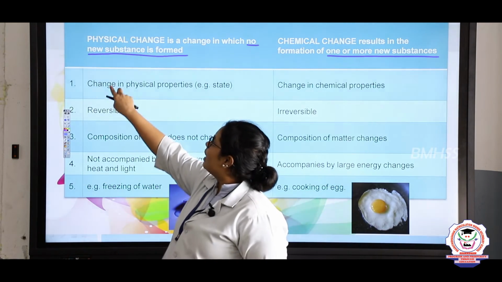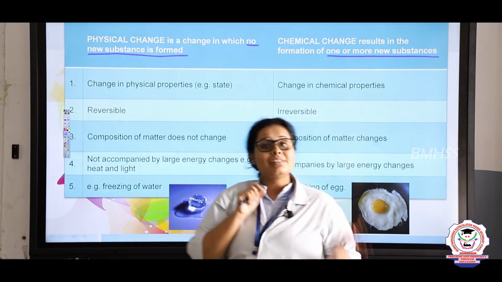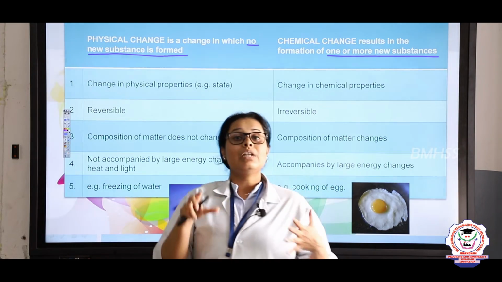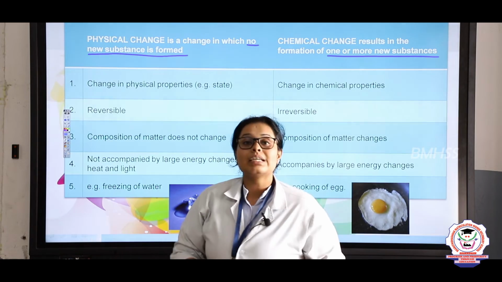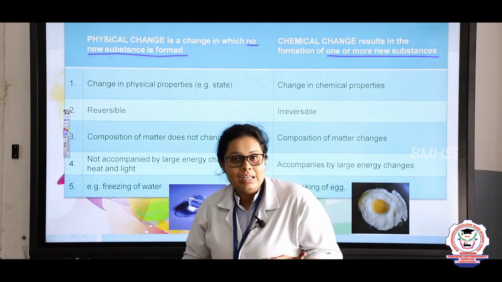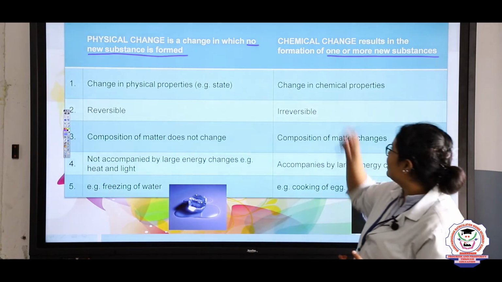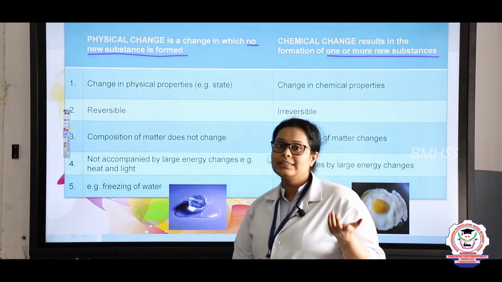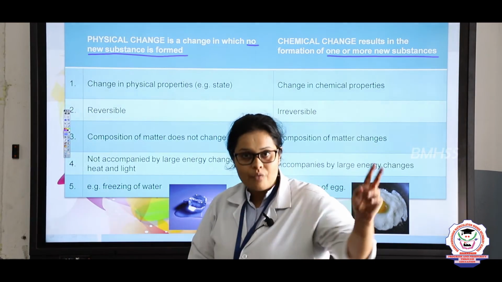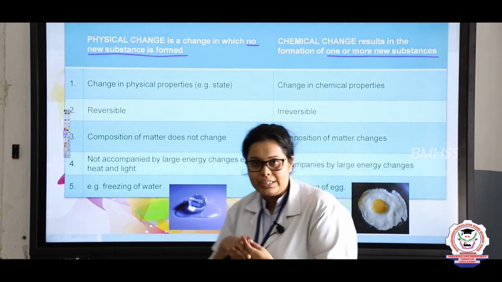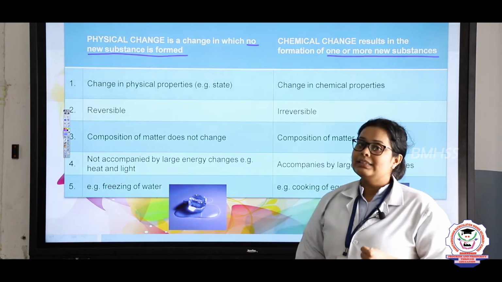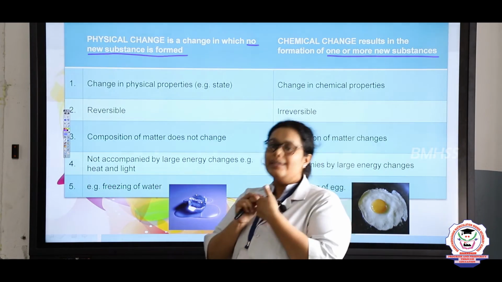First, a physical change is a type of change which happens only physically. So what are the physical changes? It can be smell, texture, or color. In the same way, in a chemical change, there can be liberation of heat or absorption of heat. Second, a physical change is a reversible reaction.